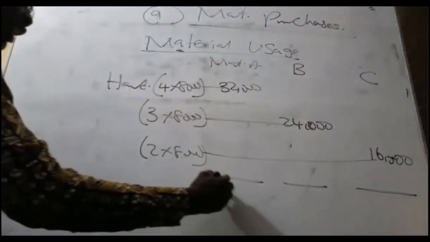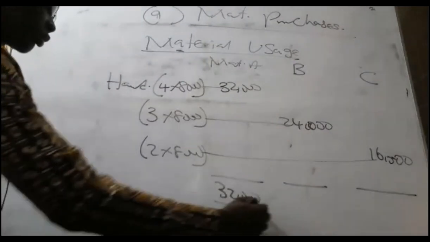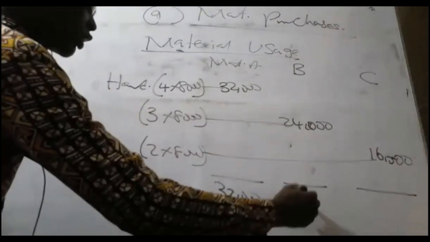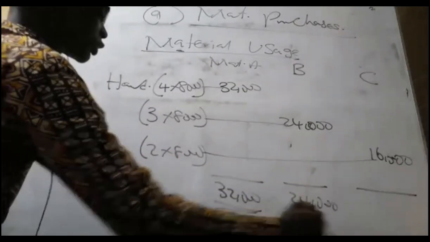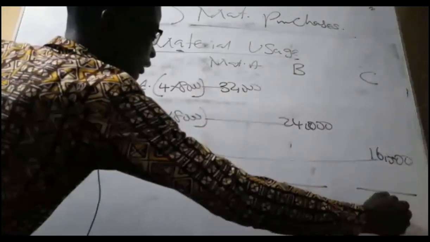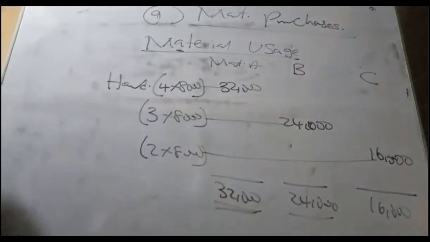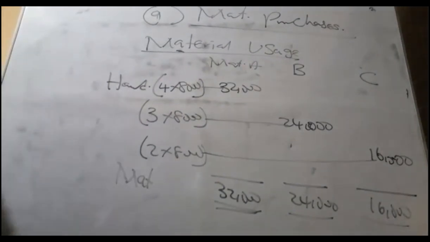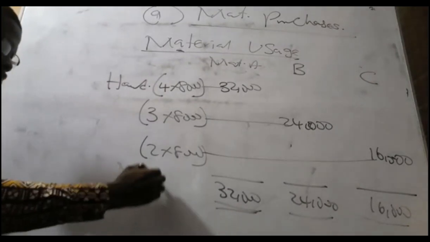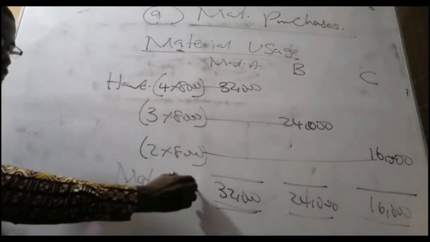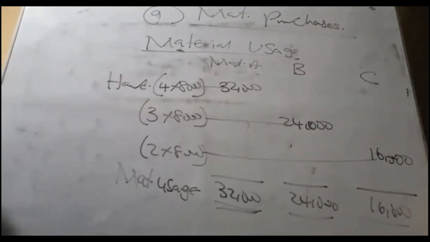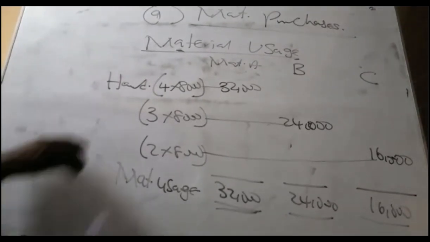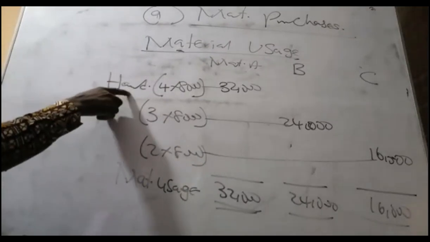So putting all together is 32,000, then 24,000, then 16,000. That is what we call material input. This is the total units of the materials that you need to produce. So that is the material usage. We are done with the material usage. Don't forget that in some questions, the products will be more than one.